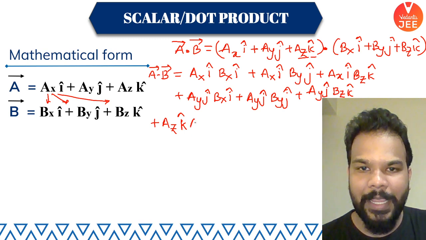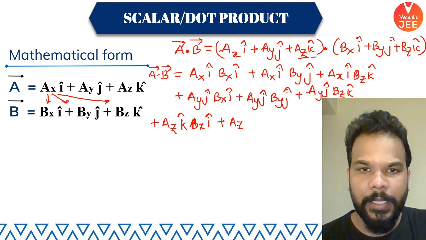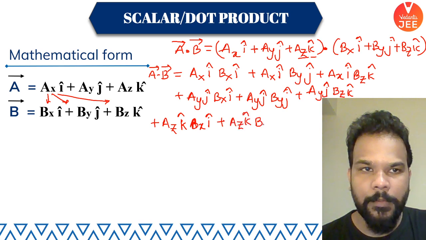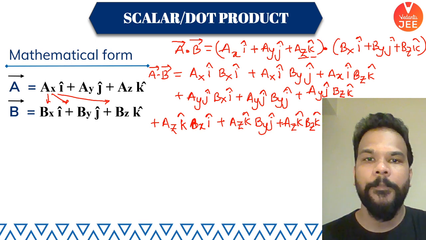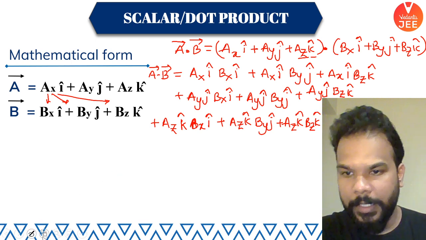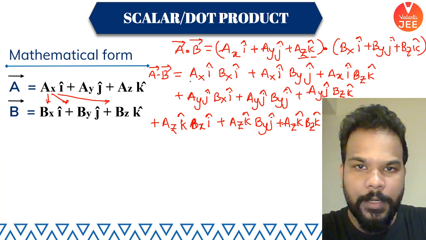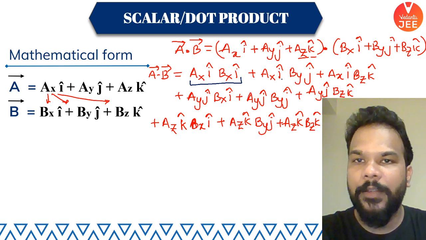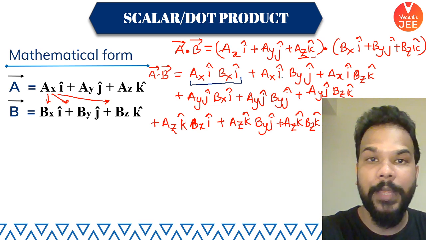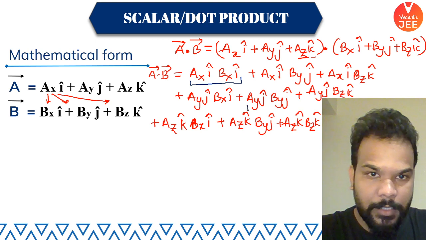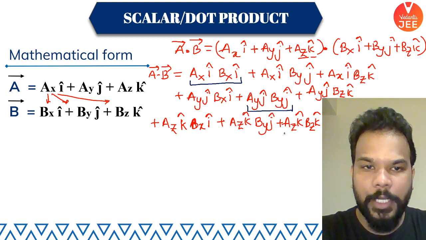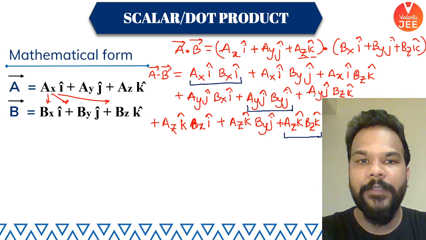So AZ K cap multiplied with BX I cap, then AZ K cap multiplies with BY J cap, and last is AZ K cap multiplies with BZ K cap. Now what you see here, people, let me just highlight this part. This is I cap multiplied with I cap, two vectors along the same direction multiplied. This is also J cap multiplied with J cap, and this one is K cap multiplied with K cap.